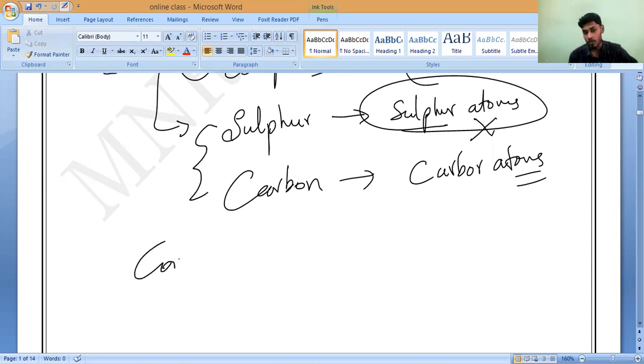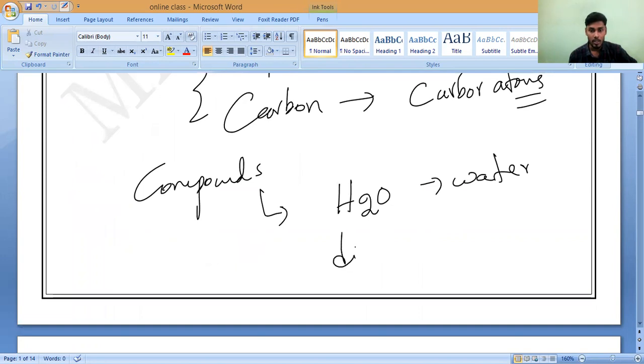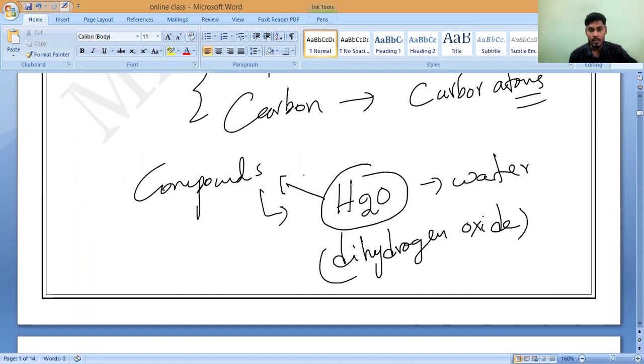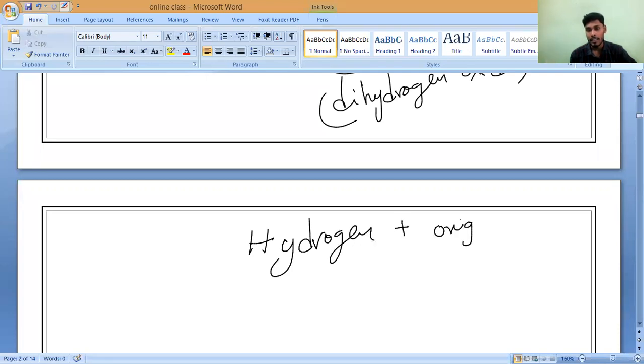Suppose we take compounds. What are the examples of compounds? If we take H2O, the best example is water, which is called dihydrogen oxide. So water is also called a pure substance, which is an example of a compound. But if we take water, it has two kinds of substances: hydrogen plus oxygen. It is made up of two things.